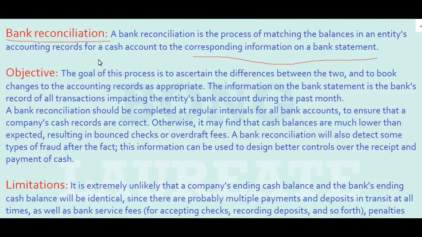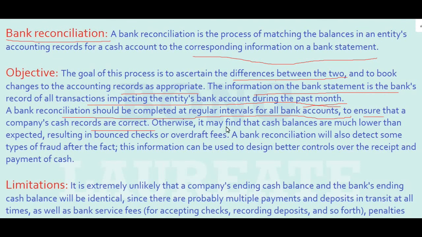The goal of this process is to ascertain the differences between the two and to book changes to the accounting records as appropriate. That means it helps in pointing out any mistake or any error, and also helps the accountant to rectify them. The information on the bank statement is the bank's record of all transactions impacting the entity's bank account during the past month. A bank reconciliation should be completed at regular intervals for all bank accounts to ensure that a company's cash records are correct.